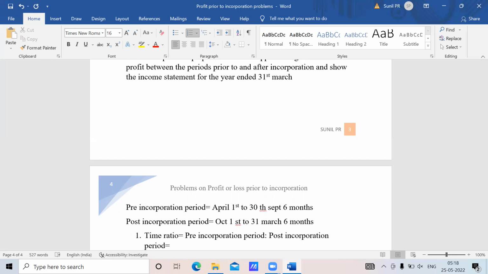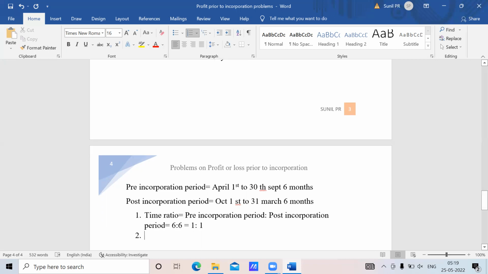So that will be pre-incorporation period is to post-incorporation period, 6 is to 6. So as you told, it will be 1 is to 1. This is the time ratio. You got it?